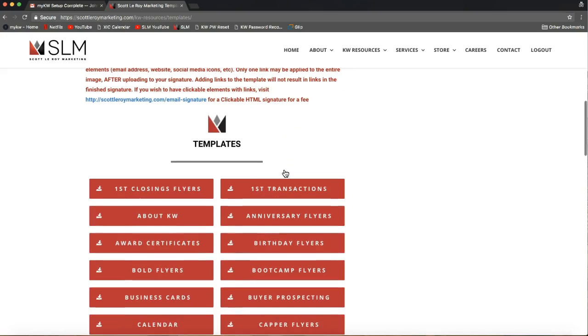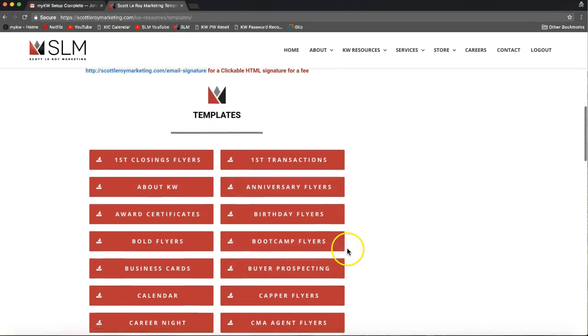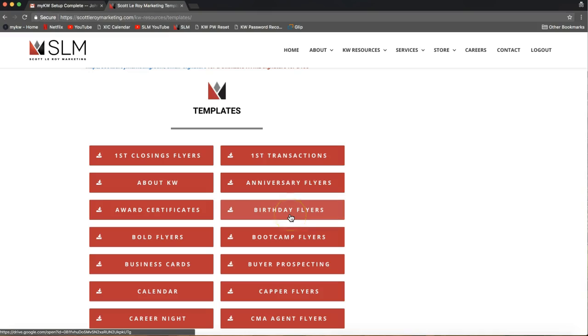What I'm going to do is point out a couple of the ones that I think you'd really benefit as office staff from using. And I'll also point out a couple for agents that are my favorite as well. Different things like a first closing flyer to really recognize your agent and help with retention. Anniversary flyers, that's a big one. We also have birthday flyer, I believe, right under it. Birthday flyers to recognize your agents. And of course, all of these are really great for retention in your office.